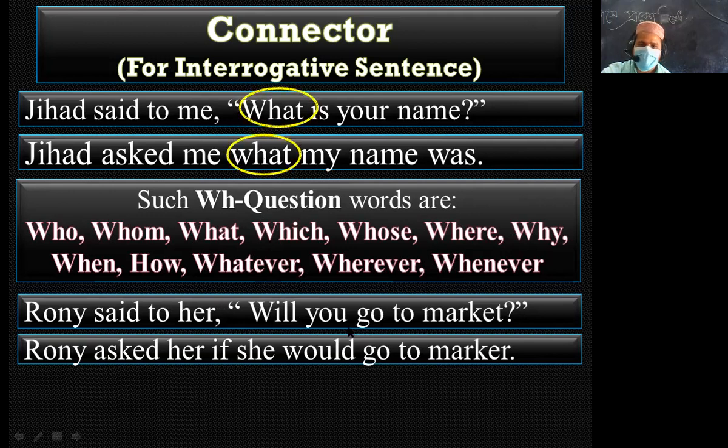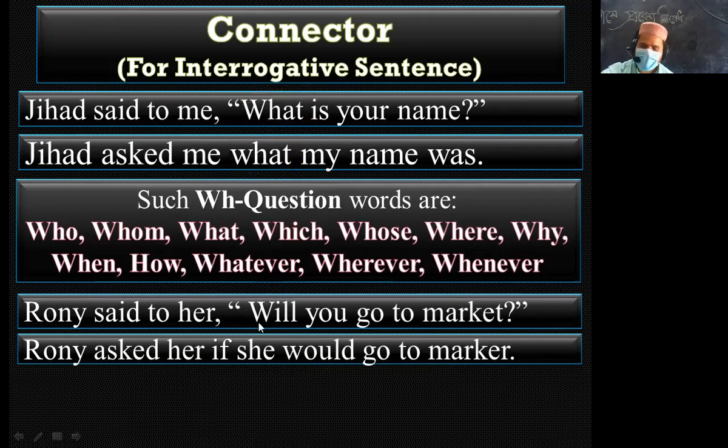And if the interrogative sentence starts with an auxiliary verb, "if" is used instead of inverted comma. And the other rules of direct or indirect should be followed here.